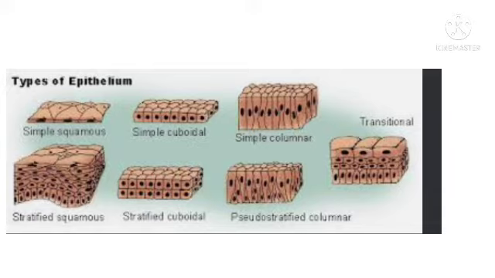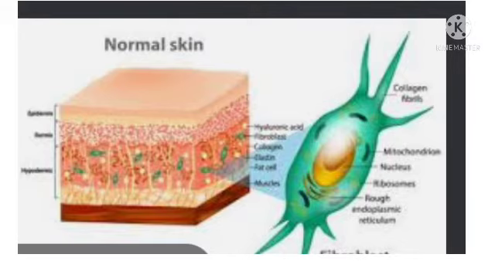Types of epithelial tissue. Simple epithelium, which is only one cell thick. If it is two or more cells thick, such as the skin, it is known as stratified epithelium.